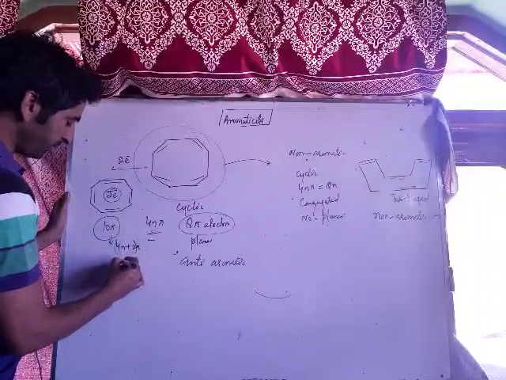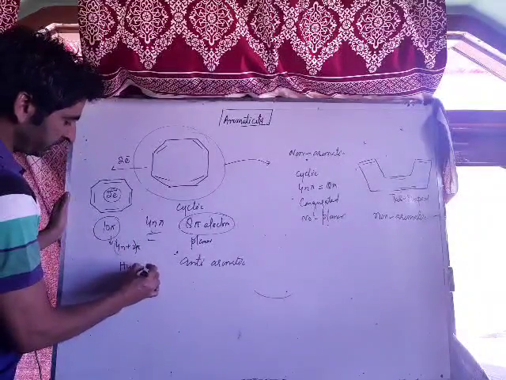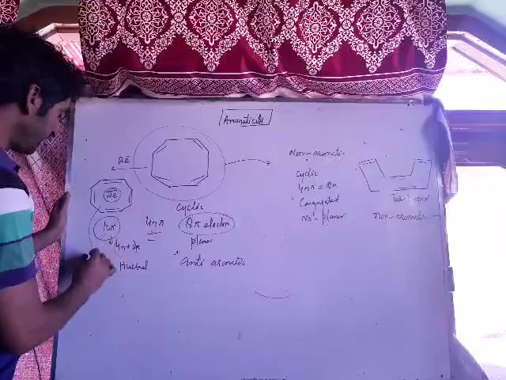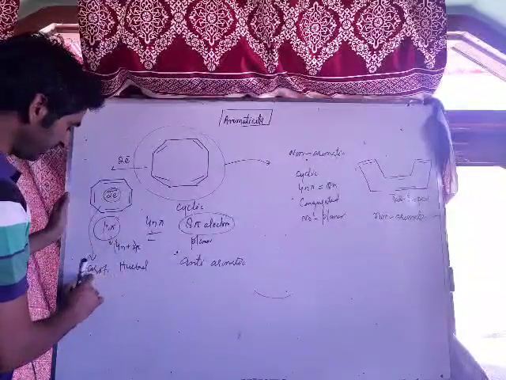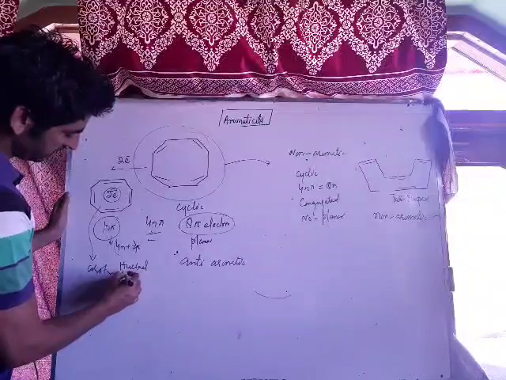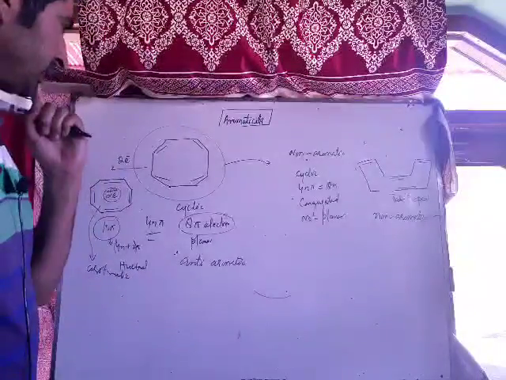4n plus 2 pi rule means it obeys Huckel rule. If it obeys Huckel rule, it becomes aromatic. In this case, planarity is retained. It becomes aromatic. Now the question may be asked.